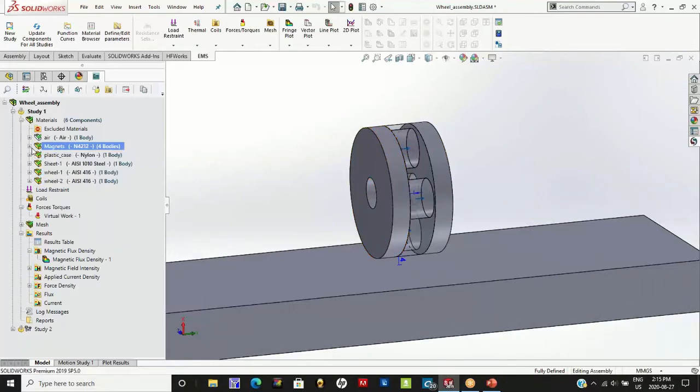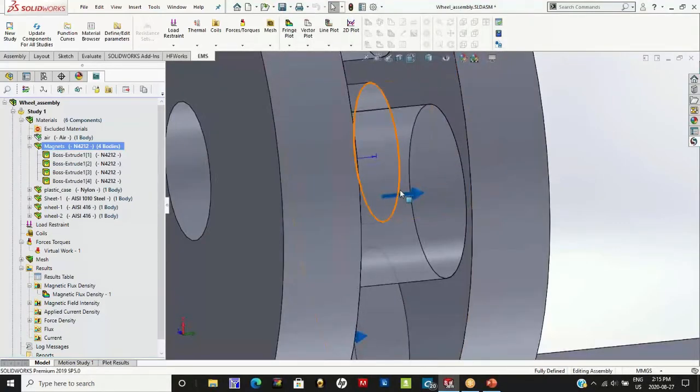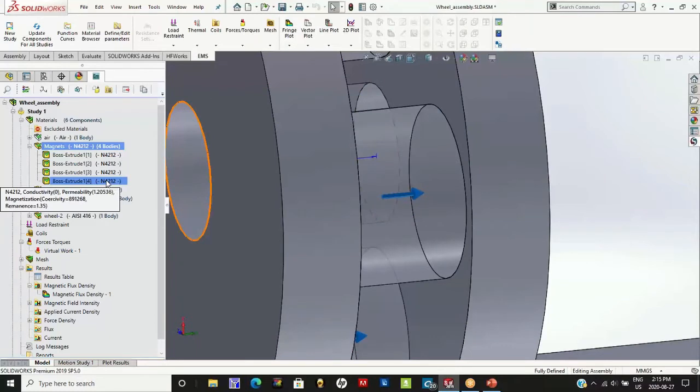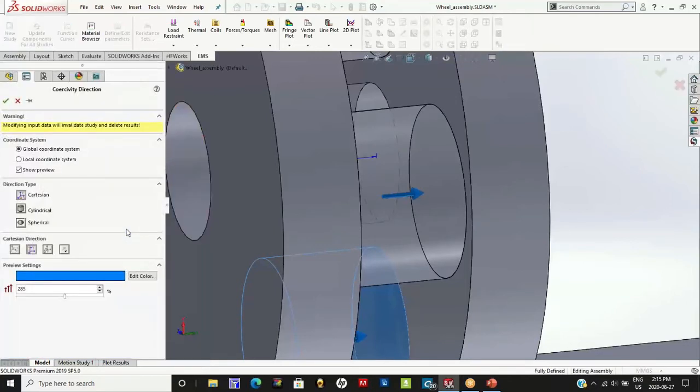Once a permanent magnet is defined, next we would like to define the direction of the permanent magnet. Basically, tell the program which is the north and which is the south of the magnet. These permanent magnet directions can be defined using what is called the coercivity direction. The coercivity direction in this case is along the SolidWorks y-axis. Okay, and you can also see a very nice visual of the direction of the magnet.